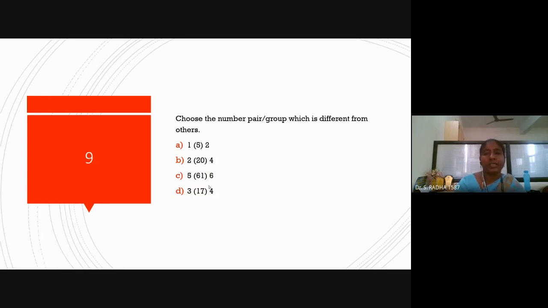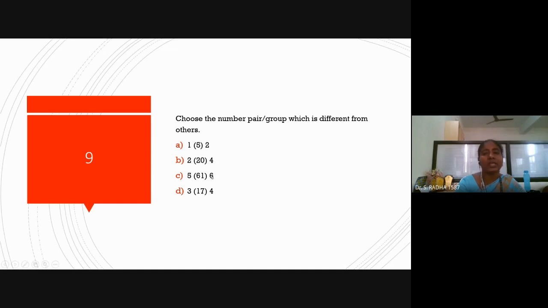Okay. Here, choose the number pair or group which is different from others. You can see the first two: 2 square plus 1 square is nothing but 5, the center number. Okay. Next one, 4 square plus 2 square, 16 plus 4, center number 20 will come.